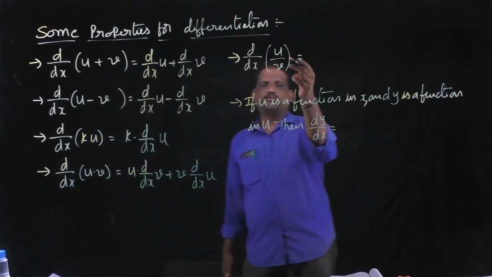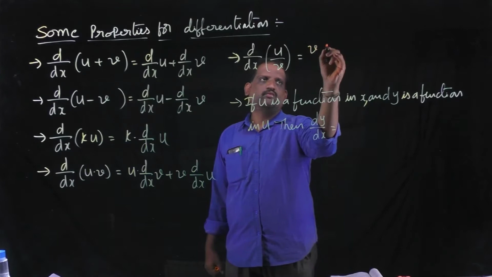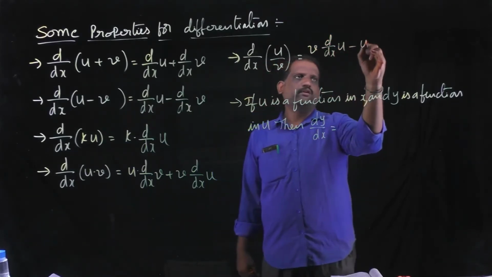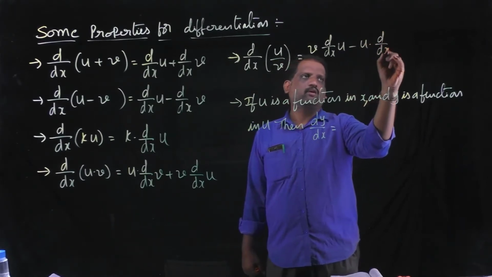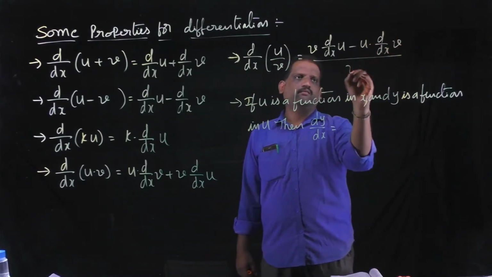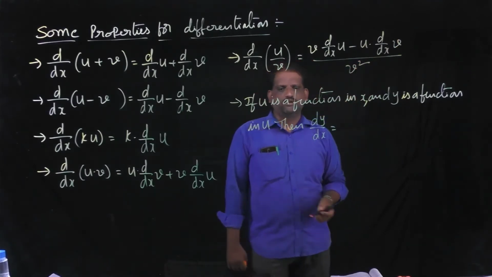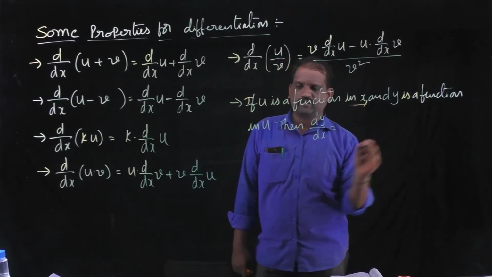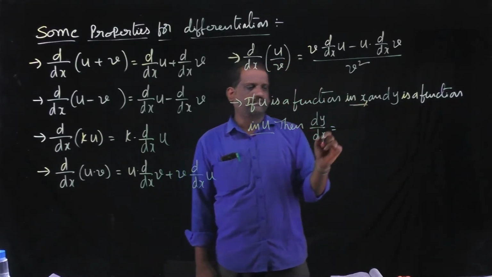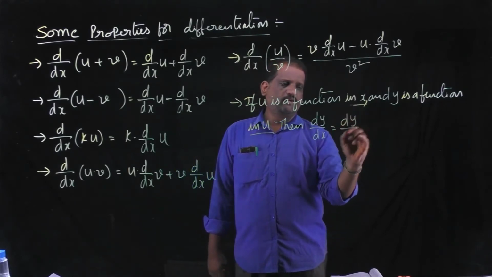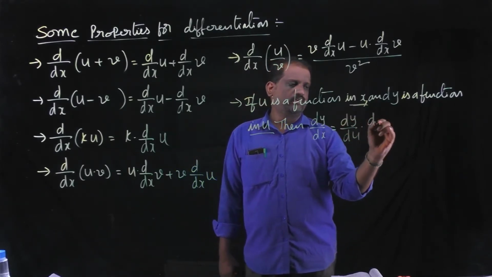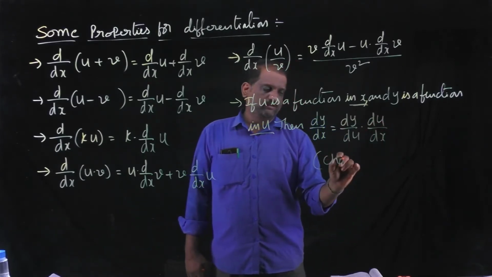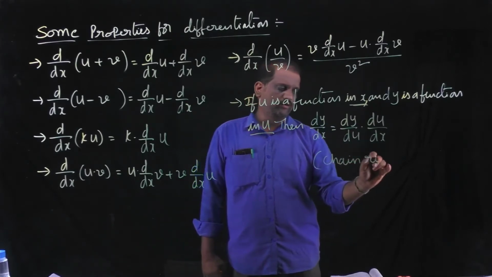Next, derivative of u by v, that is v into d by dx of u minus u into d by dx of v, divided by v square. Next, if u is a function in x and y is a function in u, then dy by dx can be written as dy by du into du by dx. This is also called chain rule.